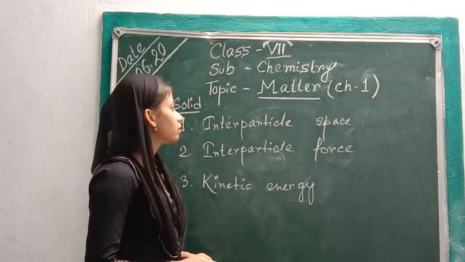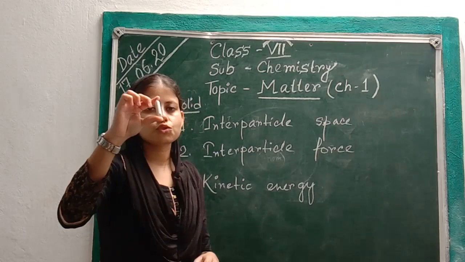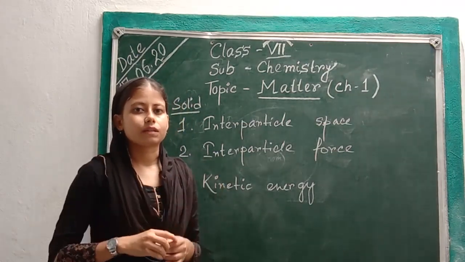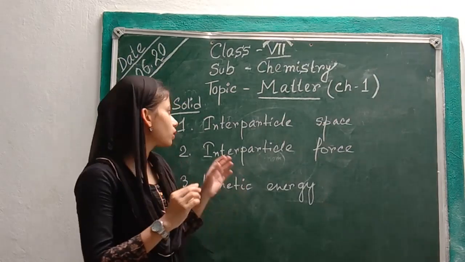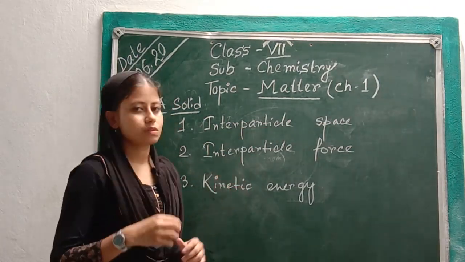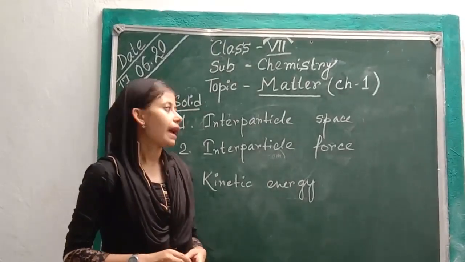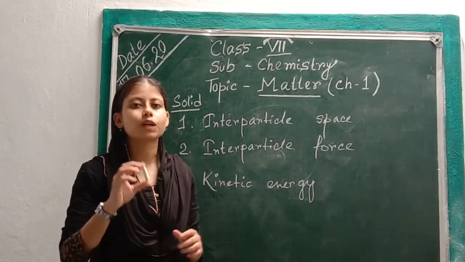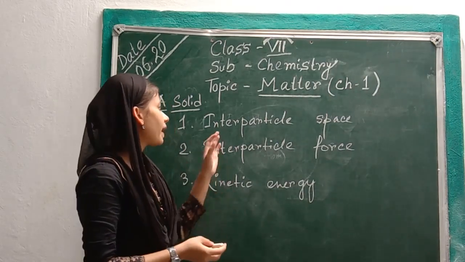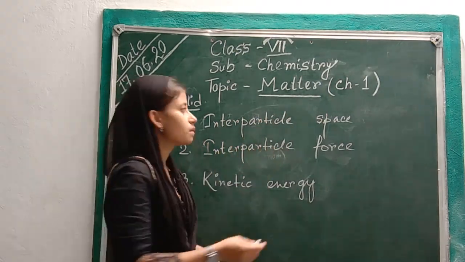In solids, like this chalk, we can say solids are compactly packed. As we know that solids are very closely packed matter, the interparticle space is minimum.